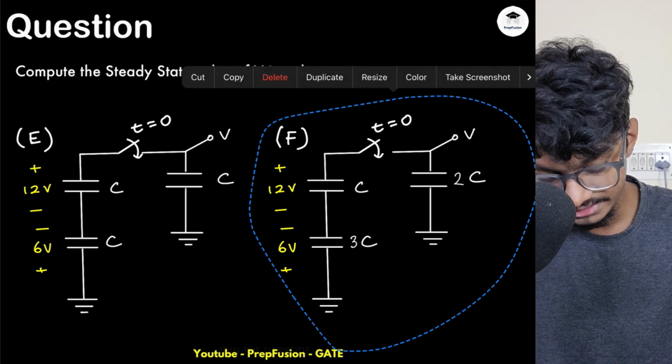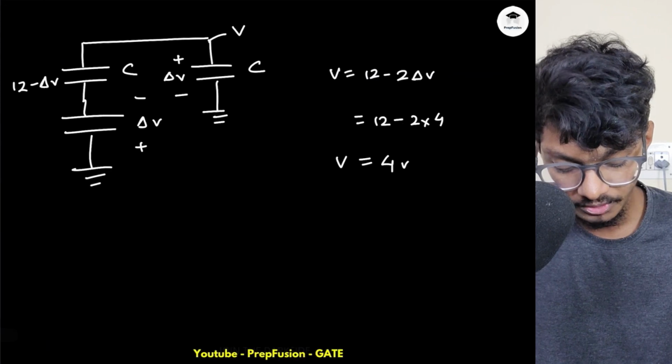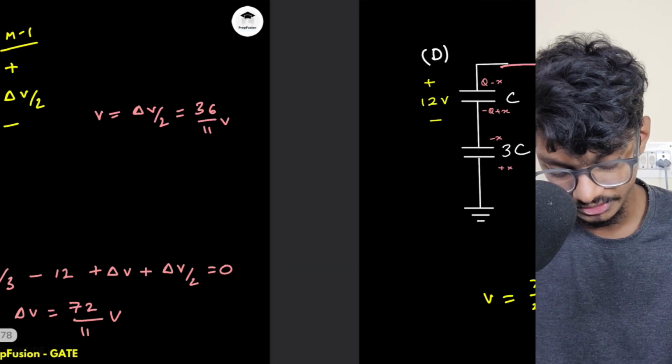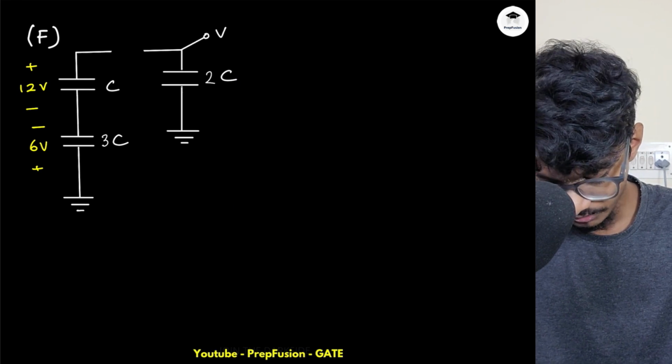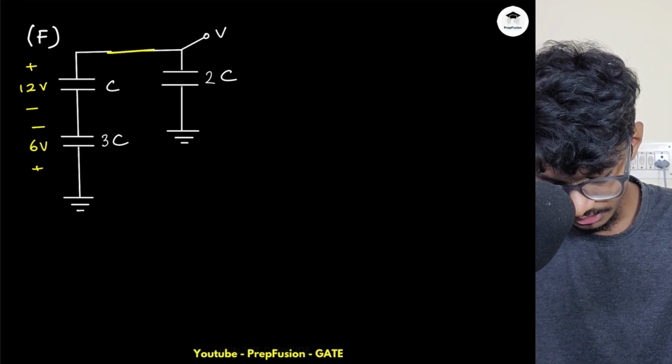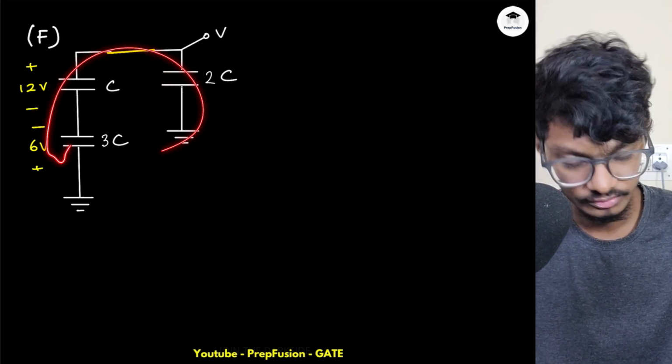So here this time, two capacitors are charged. So for two capacitors, do you have to apply superposition? No, you don't have to apply superposition. Without superposition also you can solve this. So how can you solve? With method 1, if you want to solve, what will happen? A charge will flow and voltage will get developed.